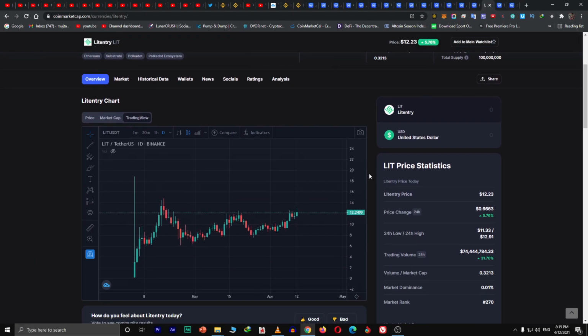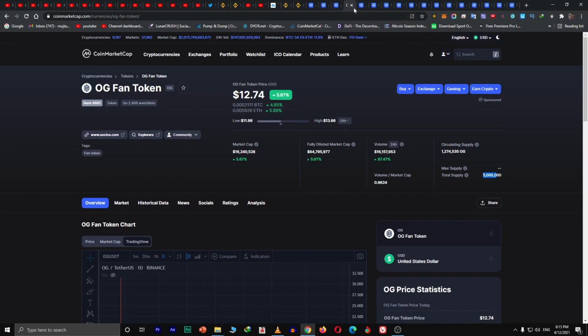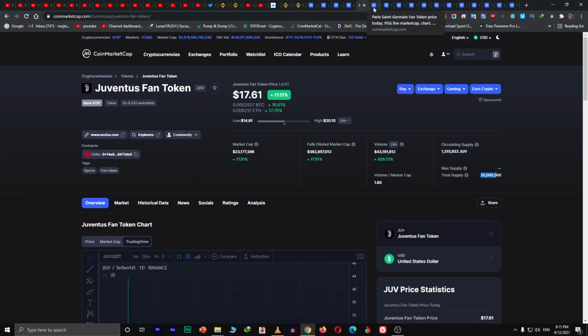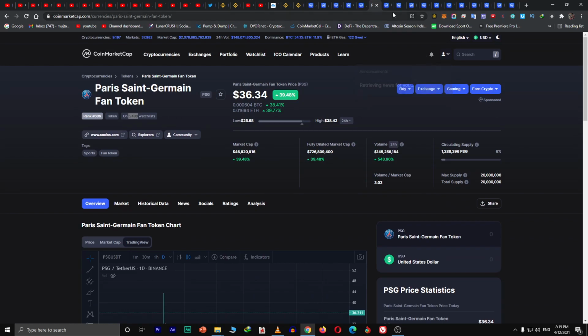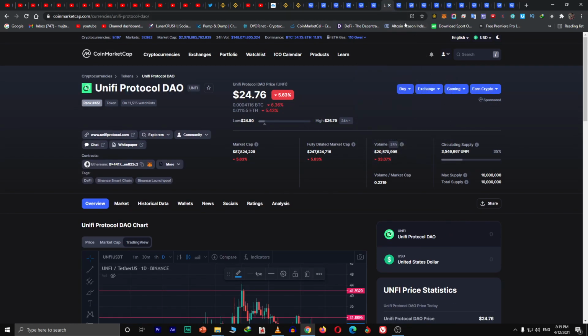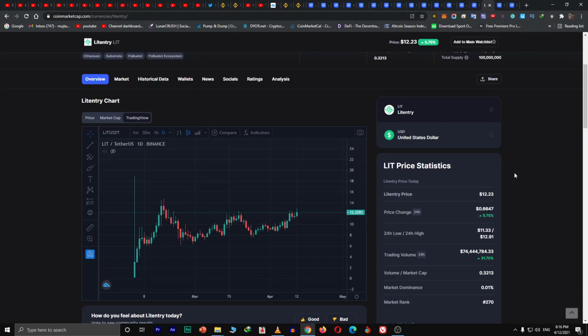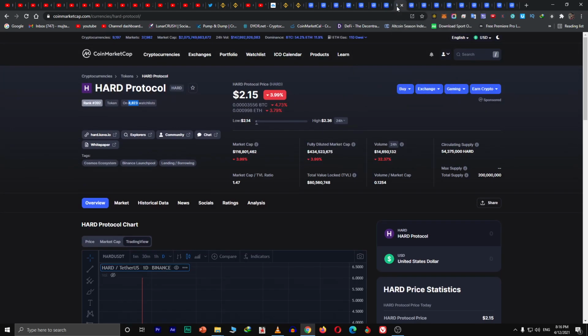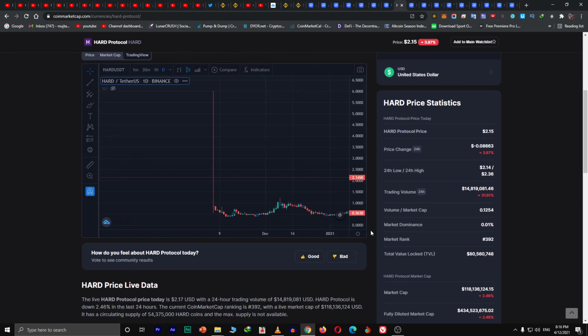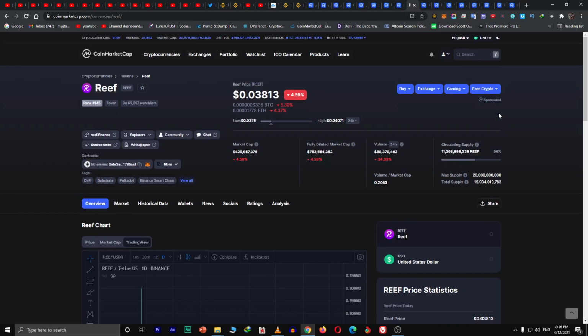$12. Okay, so let's hop in and check the 10 million supply coin. This is 100 million. That's 200 million, HARD. So HARD coin is a 200 million coin, and it fluctuated between $1 to $2.